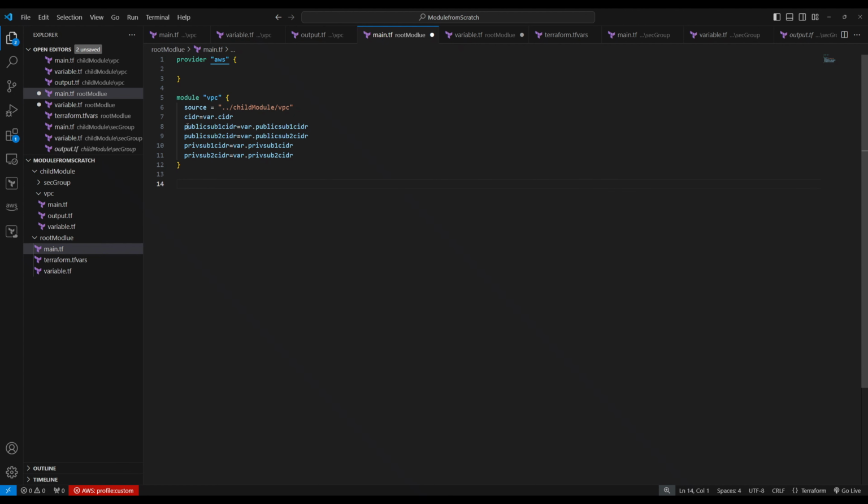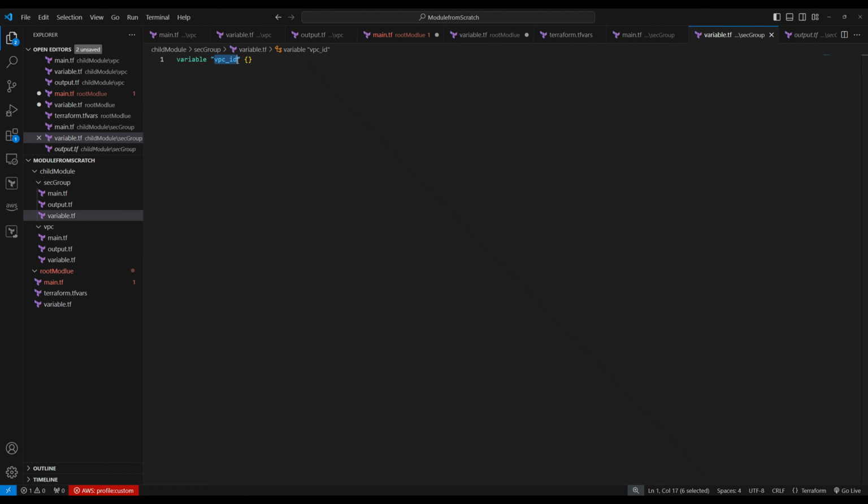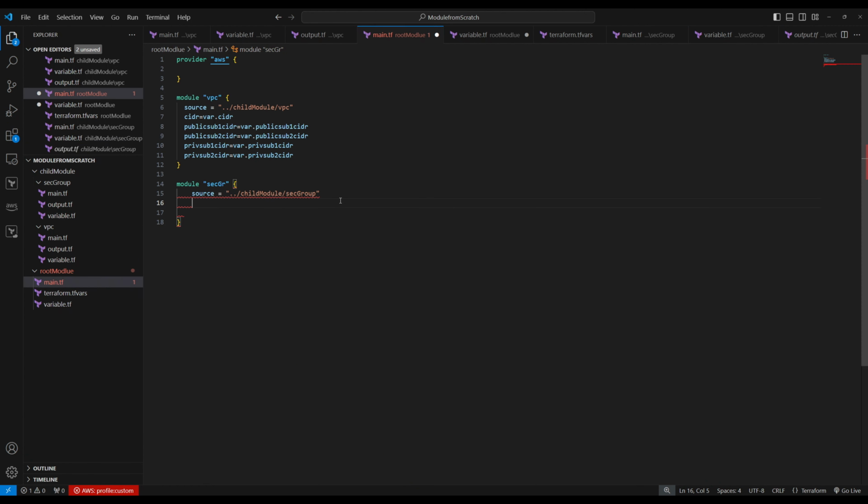Let's call another, security group module. So module, any name, security group. Now source is dot dot, child module, security group. Now we need a variable, right? In the security group module, what variable did we declare? VPC ID, right here. So let's go here, paste, equal. We cannot provide this as var.vpc_id, right? VPC ID cannot be provided in the variables because this will be none until after apply.